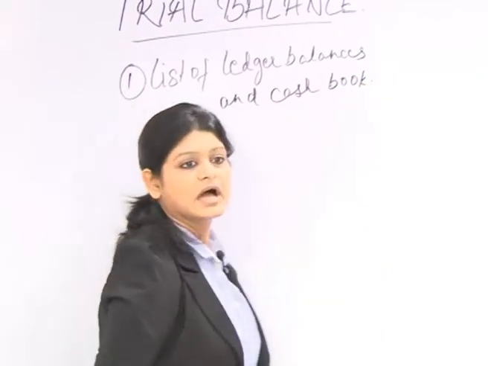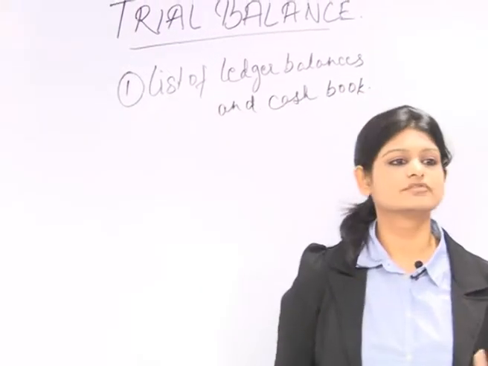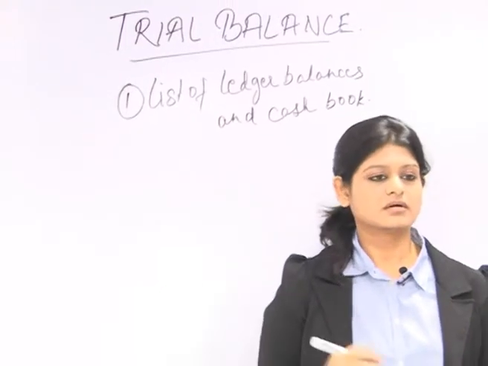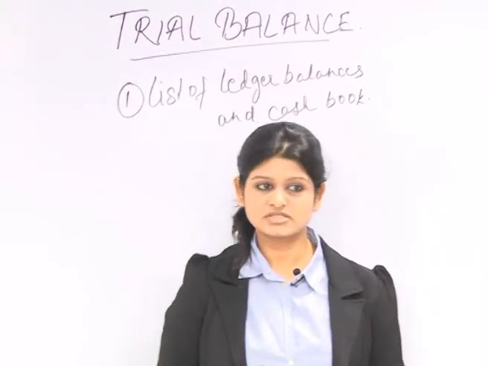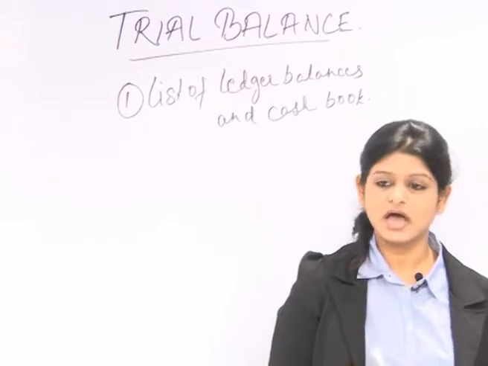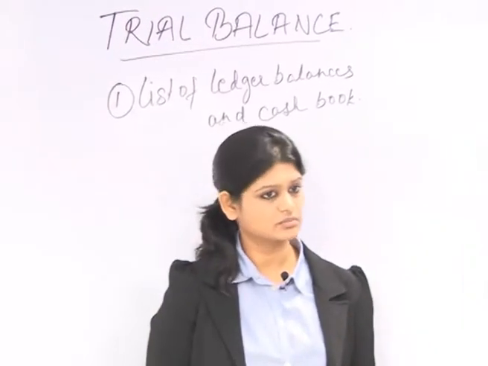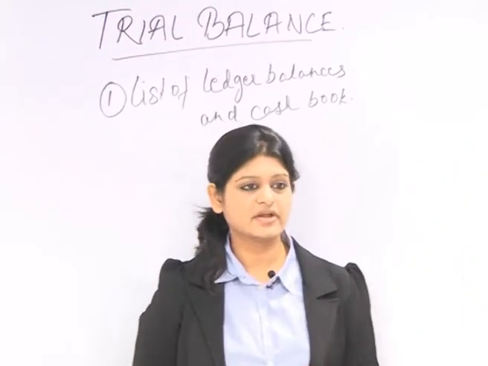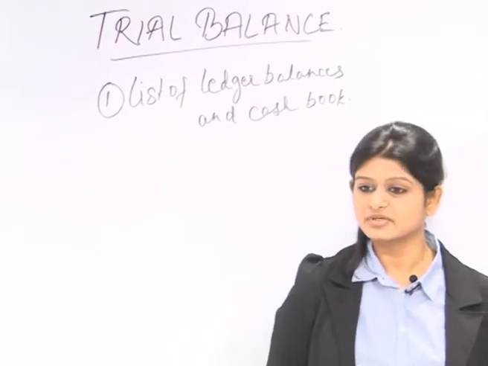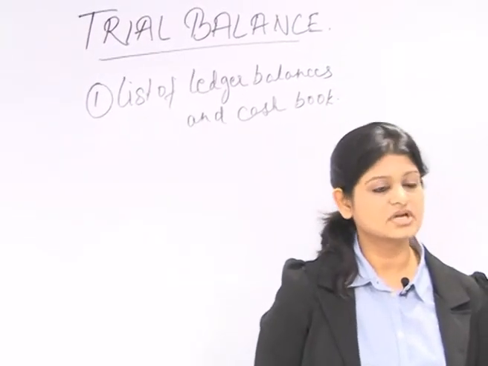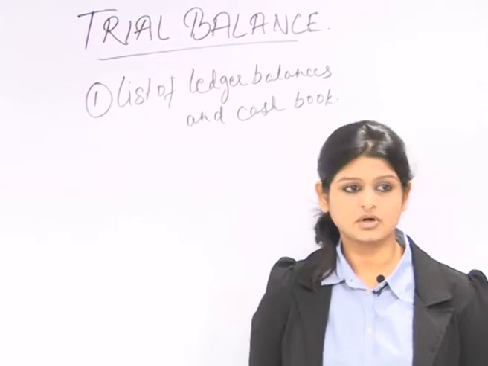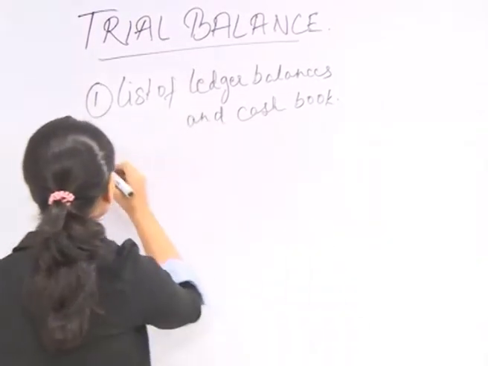Adhering to the principles of the double entry system, all the assets, losses and expenses are recorded in the debit column of the trial balance, whereas all the incomes, liabilities and owner's equity are recorded in the credit column of the trial balance.